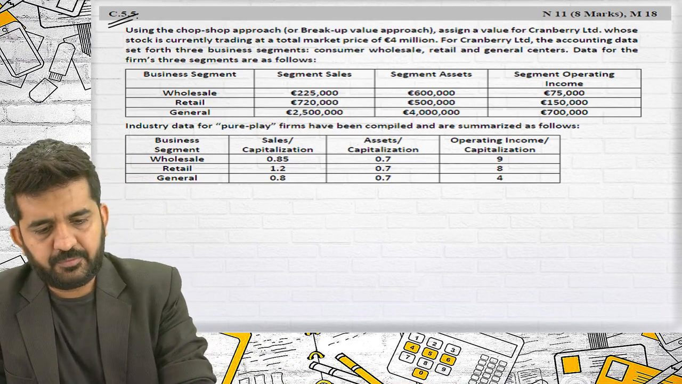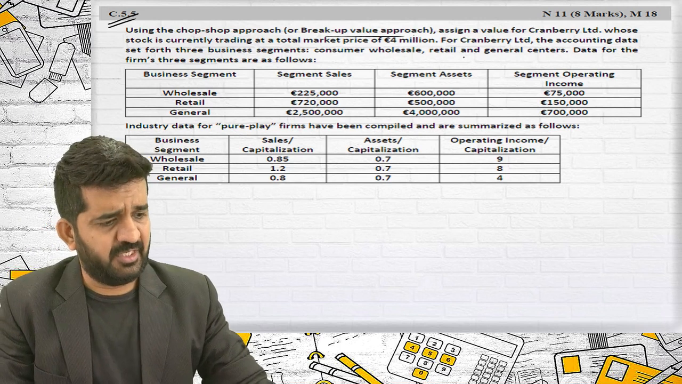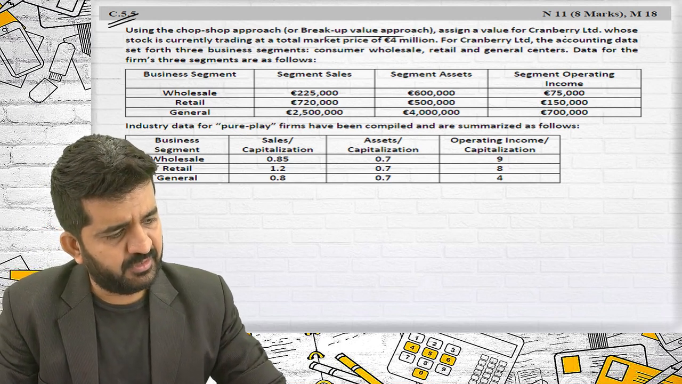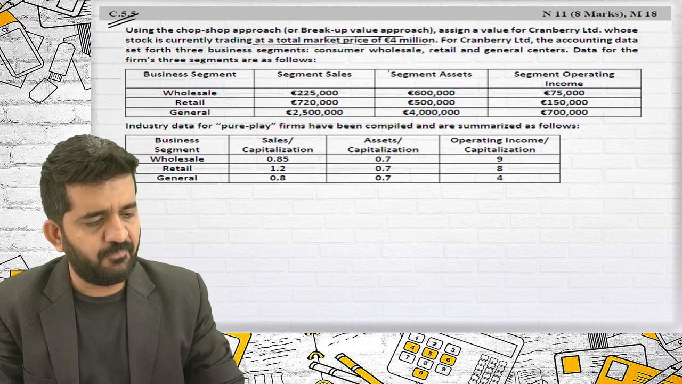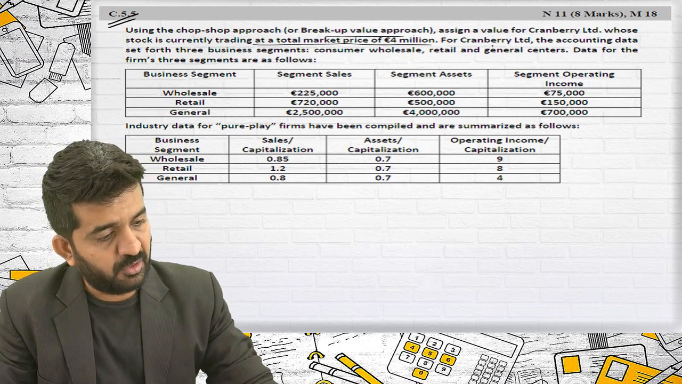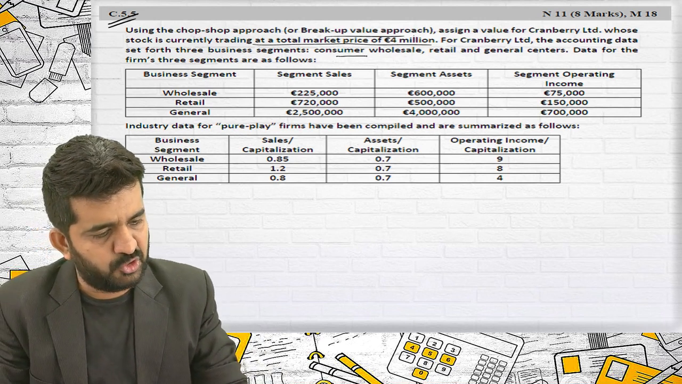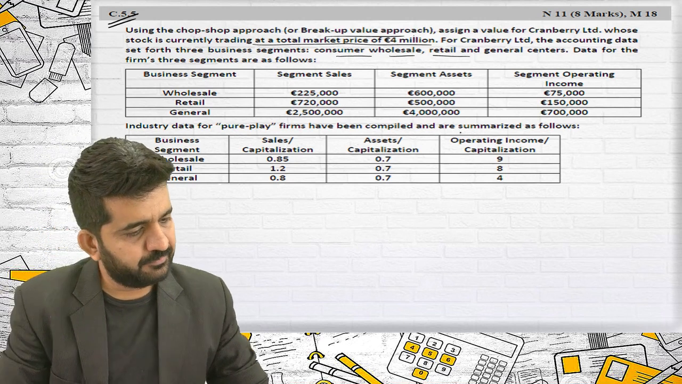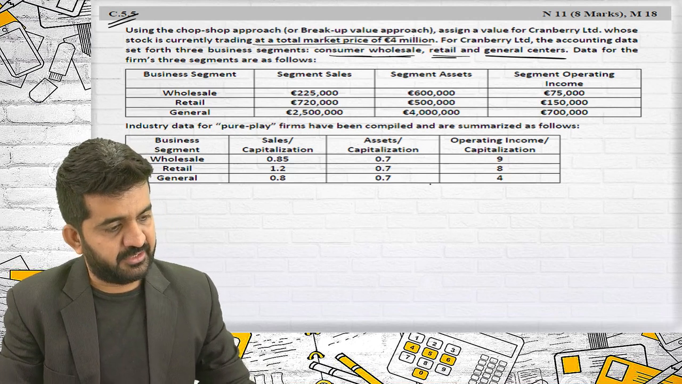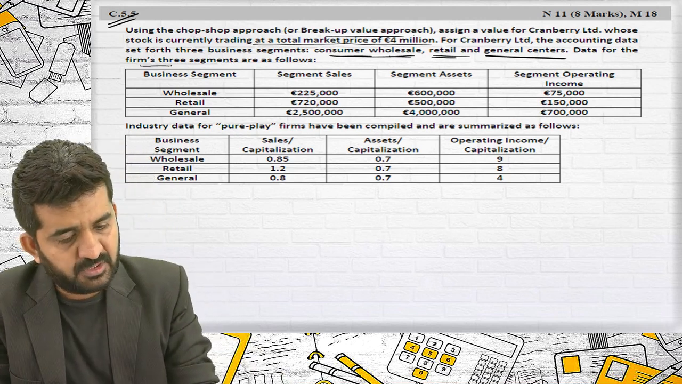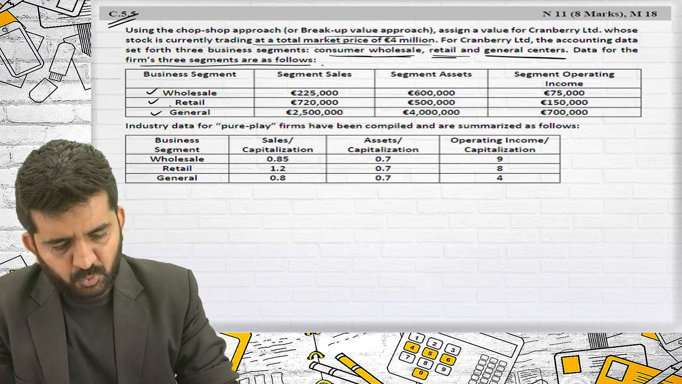C 5.5. Using the chop shop approach or breakup value approach, this will be easy. Assign a value to Canberra Limited, whose stock is currently trading at a total market price of £4 million. For Canberra Limited, the accounting data set forth three business segments: wholesale, retail and general centers. Data for the firm's three segments are as follows.